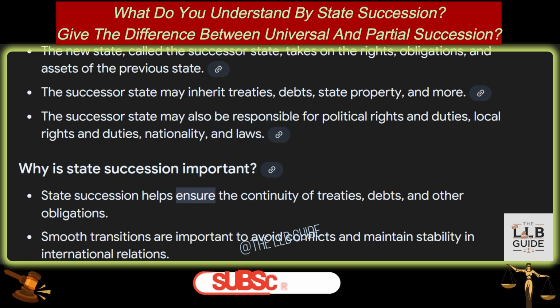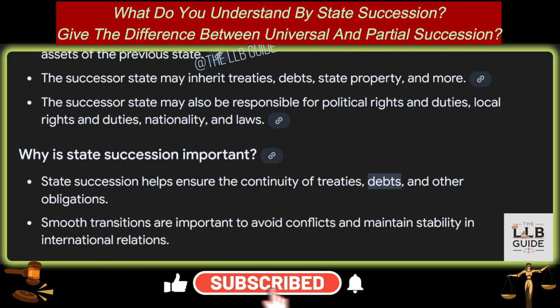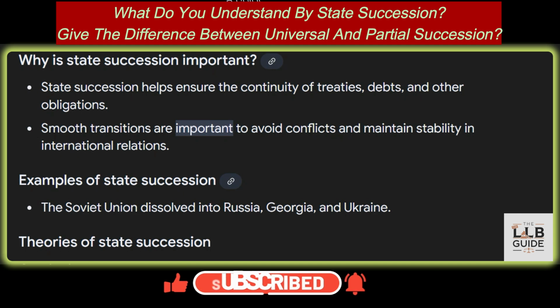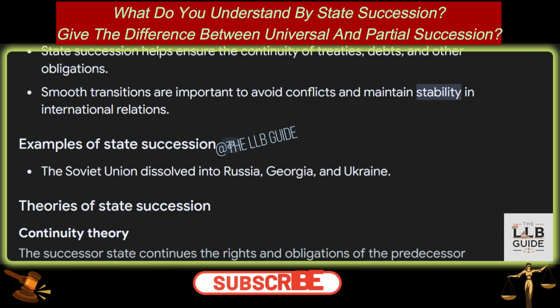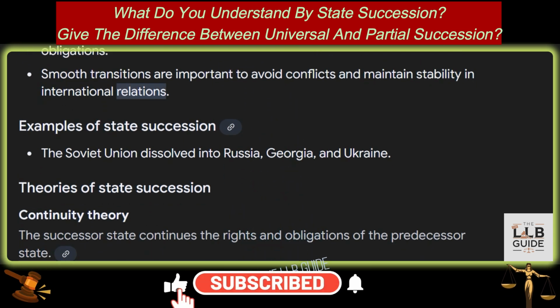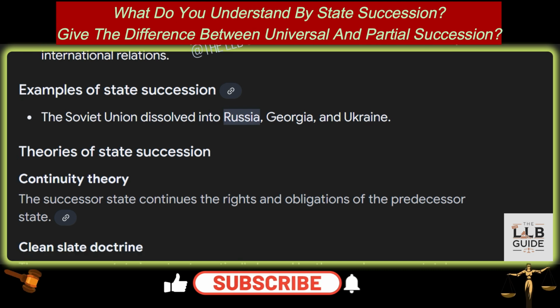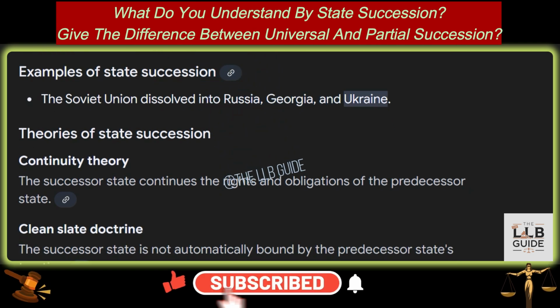Why is state succession important? State succession helps ensure the continuity of treaties, debts, and other obligations. Smooth transitions are important to avoid conflicts and maintain stability in international relations. Examples of state succession: the Soviet Union dissolved into Russia, Georgia, and Ukraine.